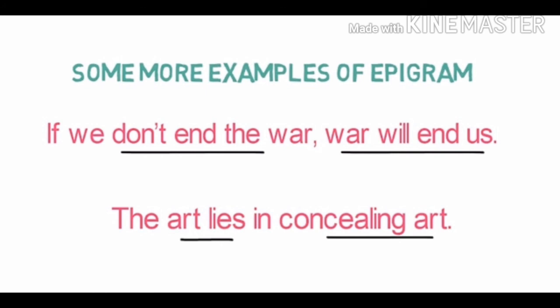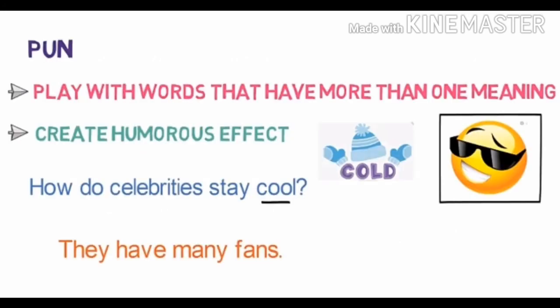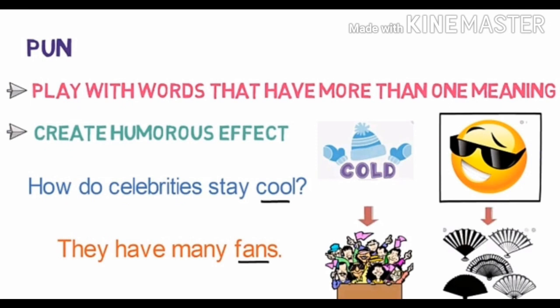Now let's go to the next one, that is pun. Pun is the figure of speech used to play with words that have more than one meaning. It is almost always used to create a humorous effect. Let us see examples of it. How do celebrities stay cool? They have many fans. Now the word cool here has two meanings. One is cool meaning cold, while the other is to be calm.